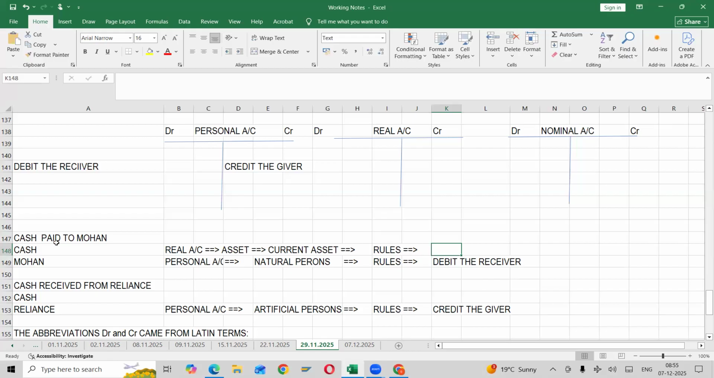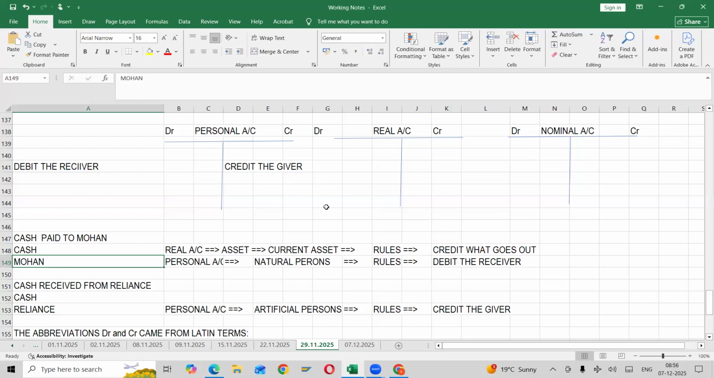When we paid cash, is cash coming in or going out? Going out. Simple. Cash received from Krishna Reliance. Is cash coming in or going out? Coming in. Correct? So two simple things: whenever an asset is involved, we need to think whether the asset is coming in or going out. If an asset is coming in, we debit it. If it is going out, we credit it. Credit what goes out. Clear?